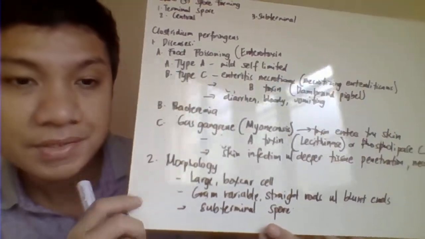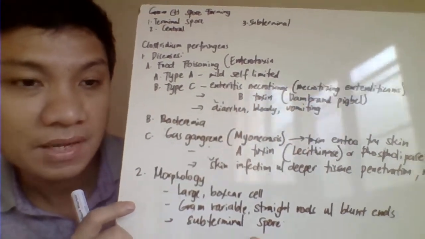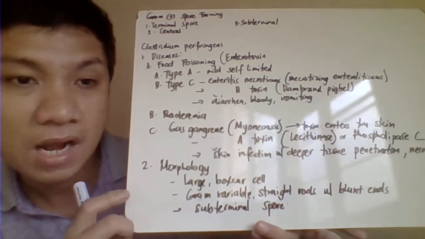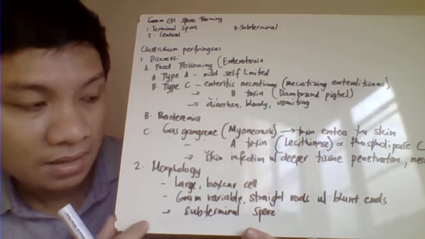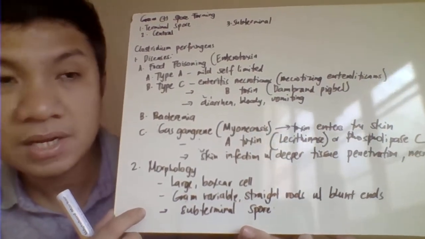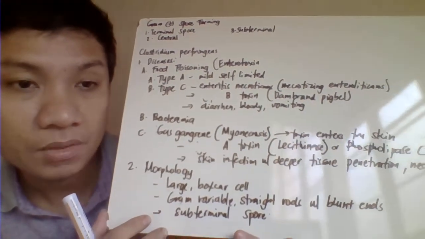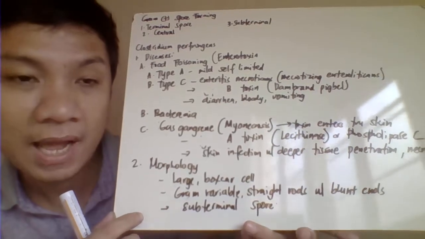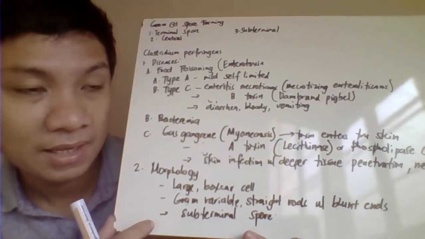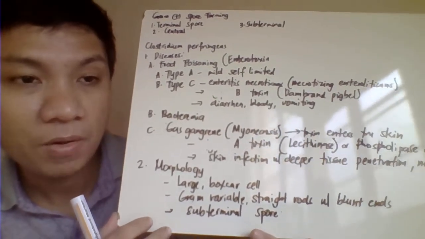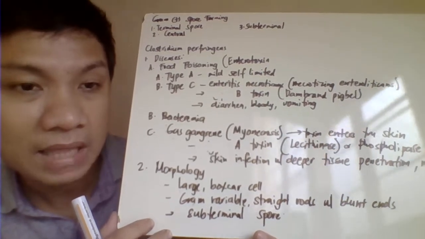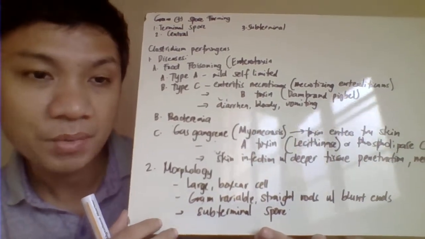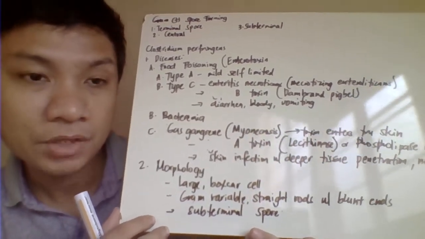The gram stain result for Clostridium perfringens is again gram-positive bacilli, large boxcar cells. It can also be gram variable. Usually they become gram variable when the specimen or culture is old. That one would have gram variable, straight rods with blunt ends, and most likely the spores are found here in the subterminal area.